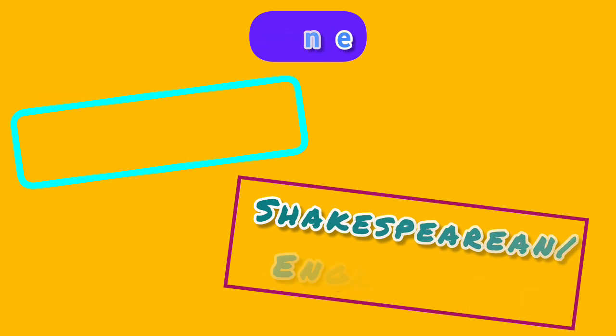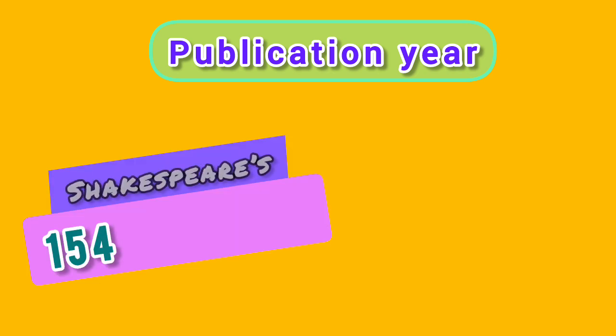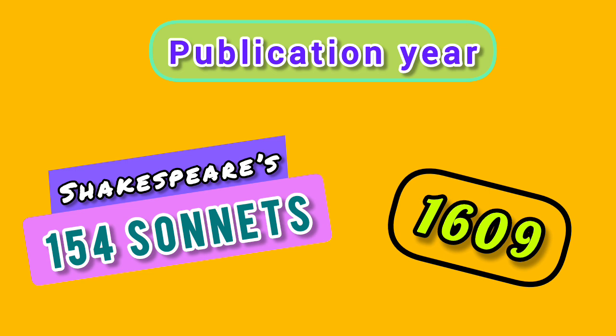Now let's know the publication year of this sonnet number 73. In this regard, we must remember that, like all of Shakespeare's 154 sonnets, this sonnet number 73 was published in the year 1609.